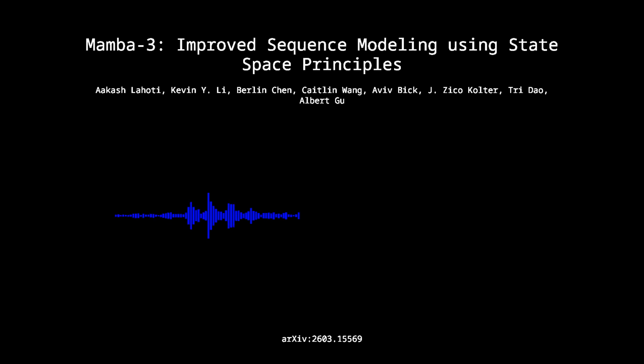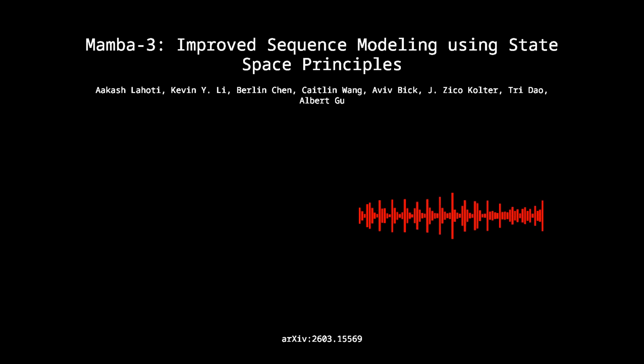Okay, but I'm going to play devil's advocate here. I am genuinely skeptical. If you inflate the mathematical FLOPs by a factor of R just to keep the tensor cores busy during decoding, wouldn't that absolutely nuke your training time? That's a fair question. Because during the training phase, when you're processing thousands of tokens in parallel, you are compute-bound, not memory-bound. So multiplying your training compute by R sounds like an incredibly expensive trade-off. And that is the exact trap you'd expect to fall into, honestly. It's why MIMO approaches haven't been widely adopted until now.